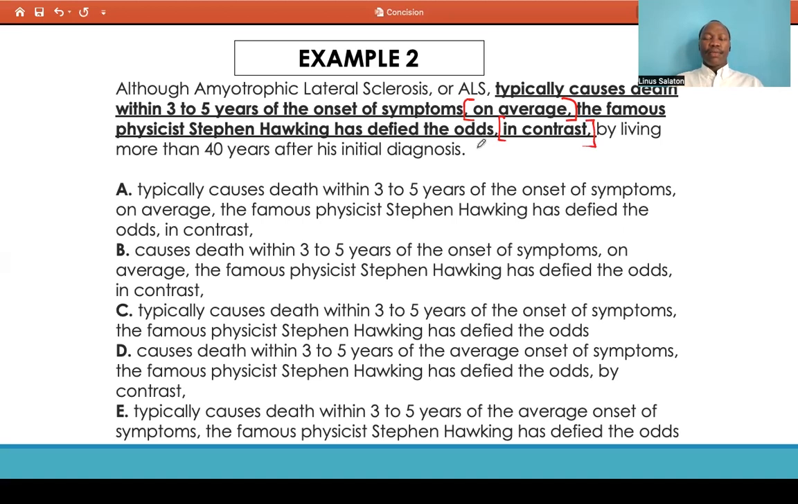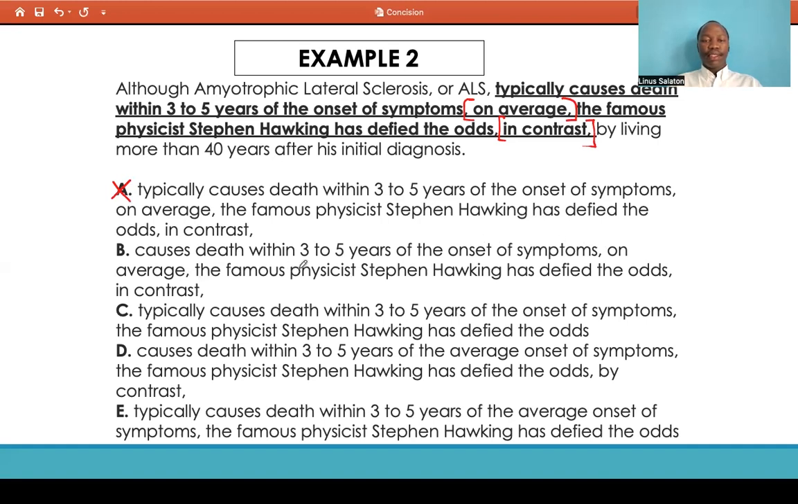We can tell that there's something the author is trying to communicate to us, or the examiner, but with the inclusion of these contrast words, on average, in contrast, I think we should look for an answer choice that eliminates this wordiness and communicates to us as briefly as possible, in a concise manner, right? So A basically repeats what's underlined there, and from what you can tell, this doesn't sound correct. So eliminate A.